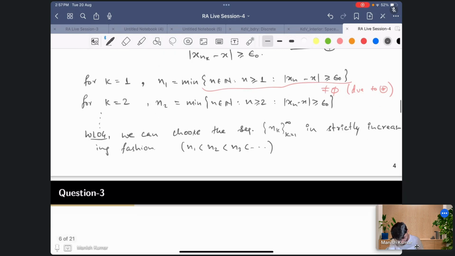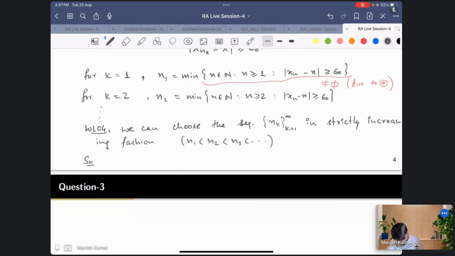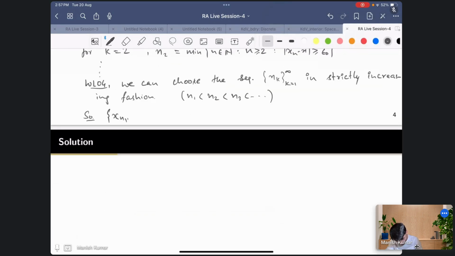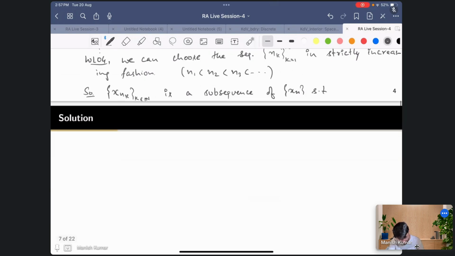Okay, so what I can now write is, x_{n_k}, k belonging to N, is a subsequence of x_n, such that |x_{n_k} - x| is greater than or equal to epsilon naught, right?